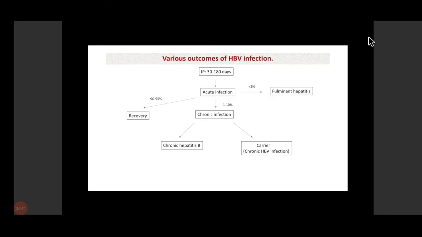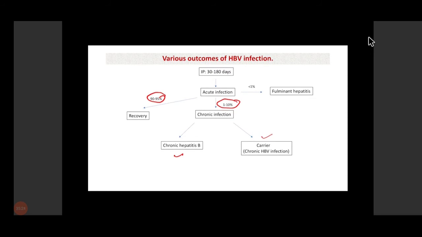If we see the outcome of HBV infection after a prolonged incubation period, there will be acute infection. The patient may present with symptoms of acute hepatitis, in which the patient will have a pre-icteric phase followed by an icteric phase. Then in most of the infections, around 90 to 95%, the patients will recover. Around 1 to 10% will further develop chronic infection. In chronic infection, the patient may develop chronic hepatitis, or the patient may develop a carrier state. And in less than 1%, there is fulminant hepatitis.